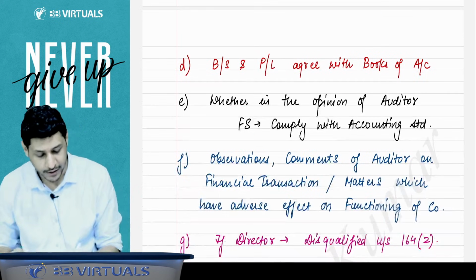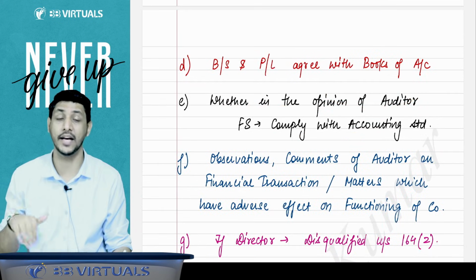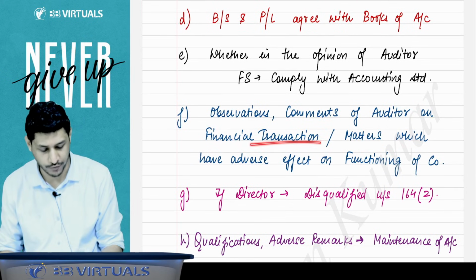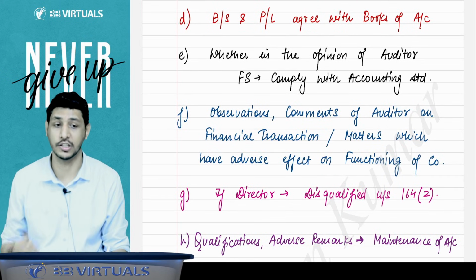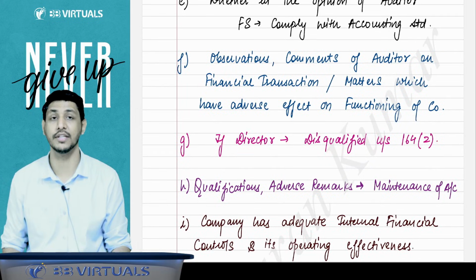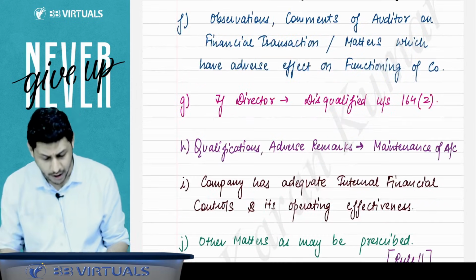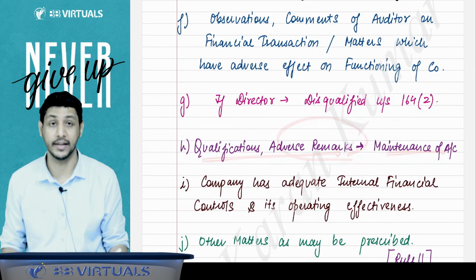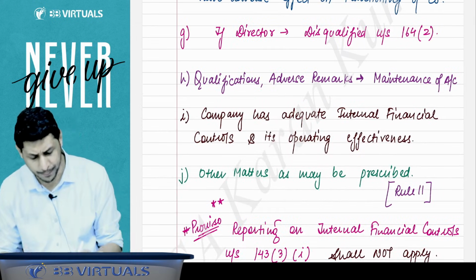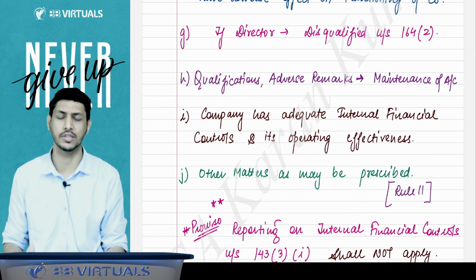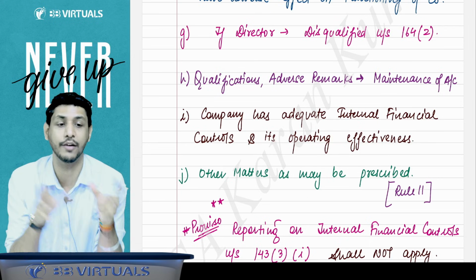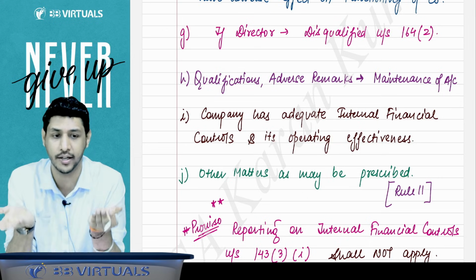Whether in the opinion of the auditor, the financial statements comply with the accounting standards or not. Whether the negative comments or observations of the auditor have any adverse effect on the functioning of the company. Whether there is any director who is disqualified under section 164 subsection 2. Whether the auditor has issued any adverse remark on the maintenance of the accounts of the company. Whether the company has adequate internal financial controls, whether the company is having internal financial controls or not, and whether they are operating effectively or not. On this you have to tell in your audit report.